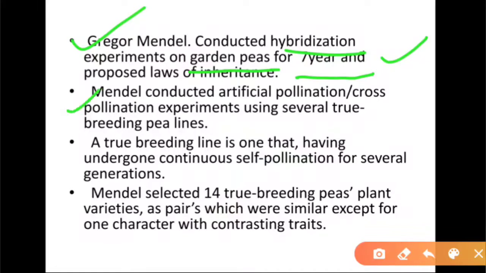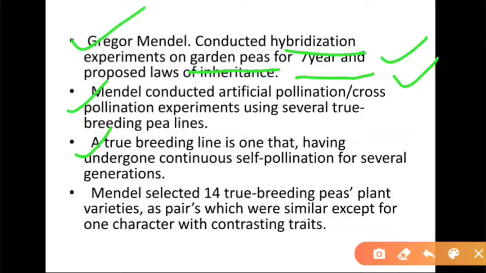Mendel conducted artificial pollination. What do you mean by artificial pollination? The pea plant has the capacity to self pollinate, but Mendel conducted cross pollination by emasculation. Before the maturation of anther, he removed the anther from the flower, which is called emasculation. That's why he easily conducted the cross pollination.